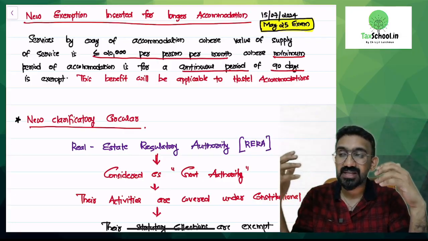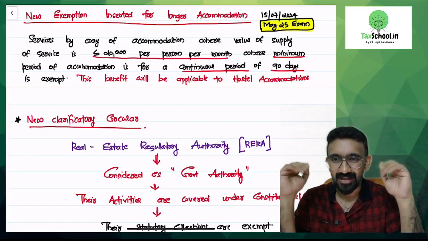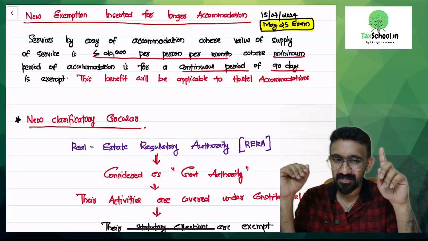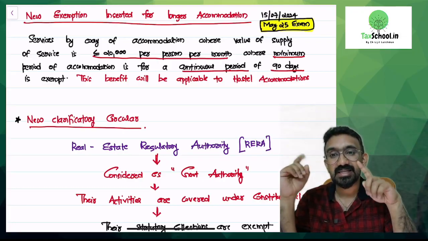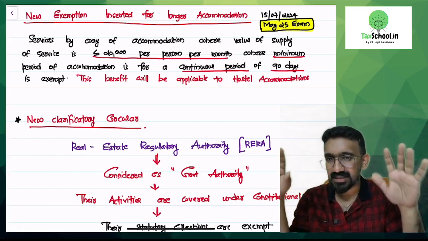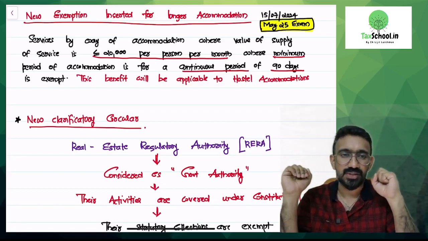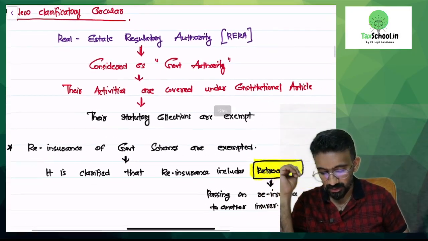Now, what if the hostel is charging 25,000? It's a luxury hostel, there is air conditioning and all that. Per person, 25,000. Would it be taxable or exempt? It would be taxable. How much would be taxable? Entire 25,000, not 5,000. It will be fully taxable. That's how the GST exemption is interpreted. Is this clear to all of you? Can I have a quick yes on the chat box?